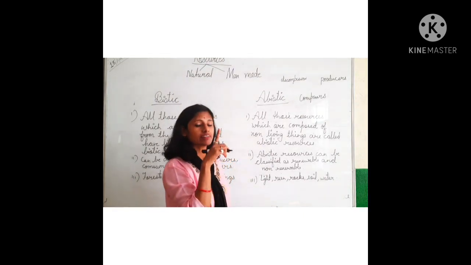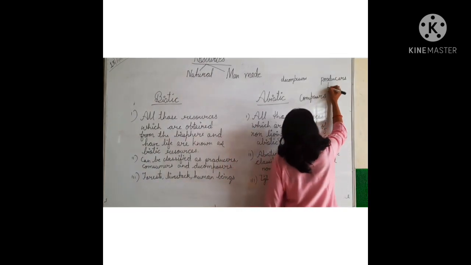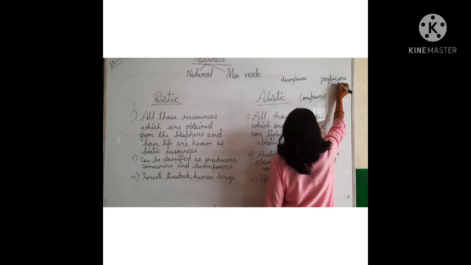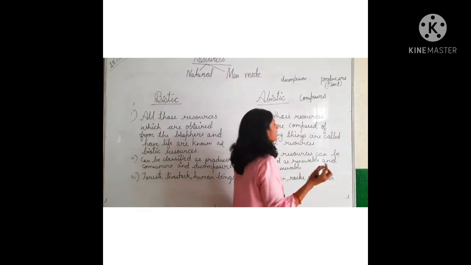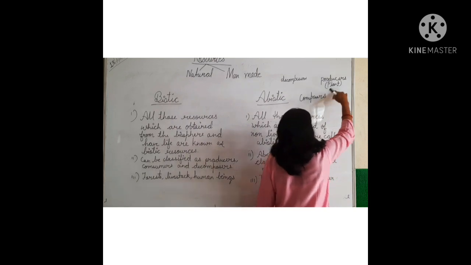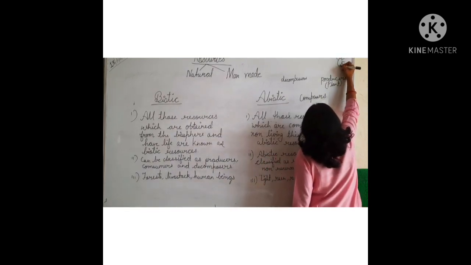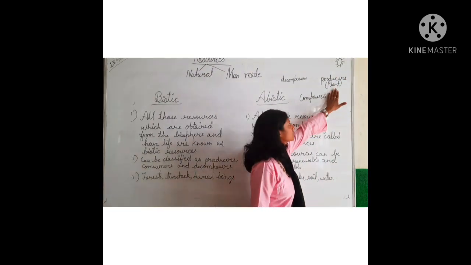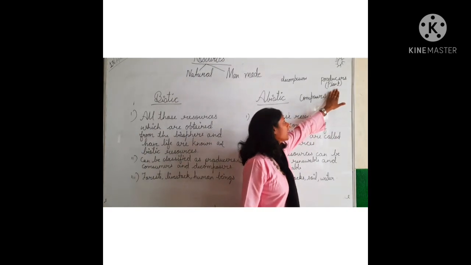They are interrelated with each other. The producers are plants, which take energy from the sun and make their food.